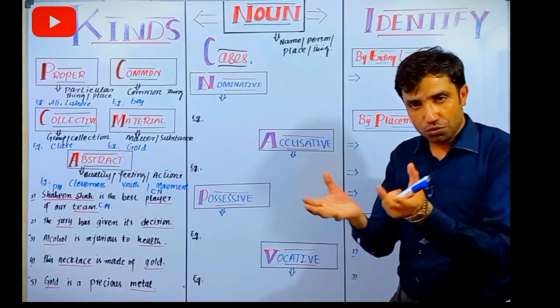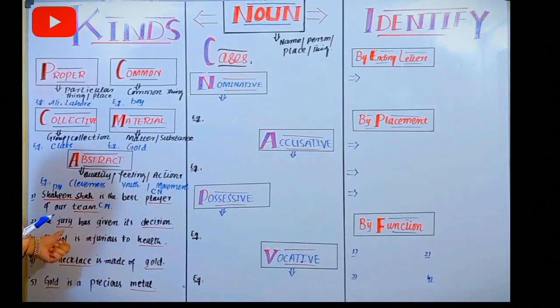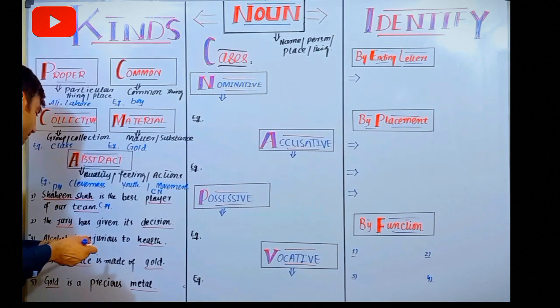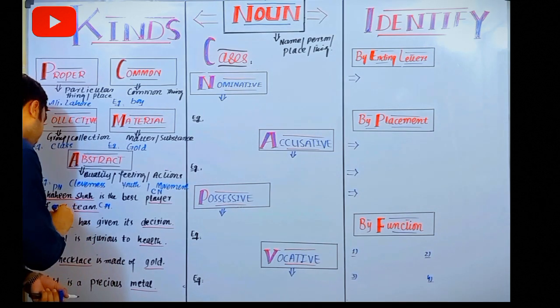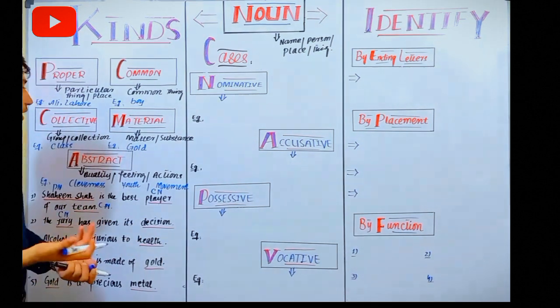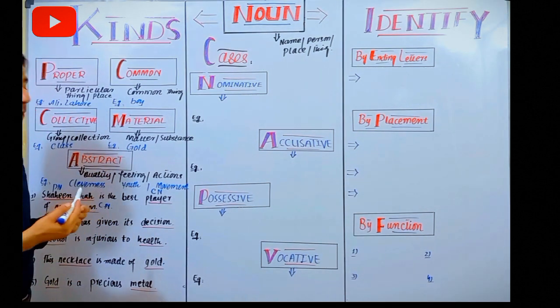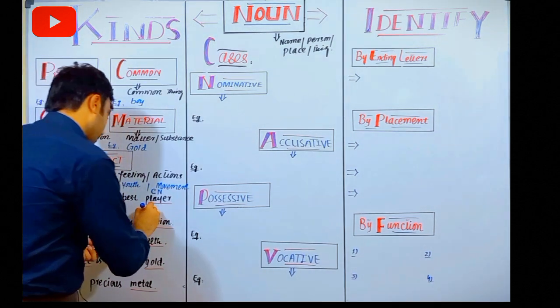Jury is a group of judges which decide about any case. So we can say here this is a group of people. We can simply categorize this jury into collective noun. And has given its decision. Decision is a quality. So we can say here this is abstract noun.